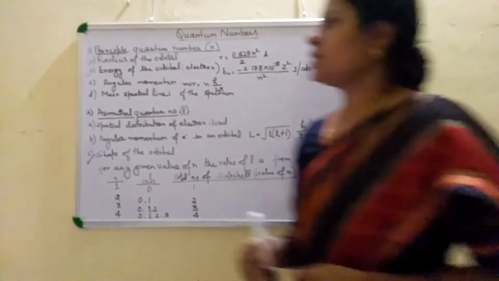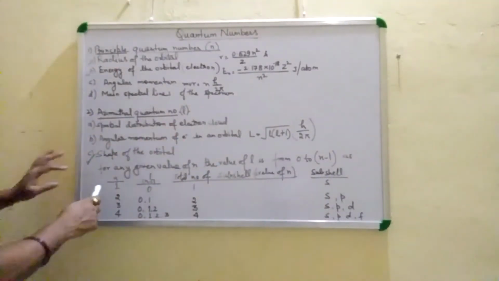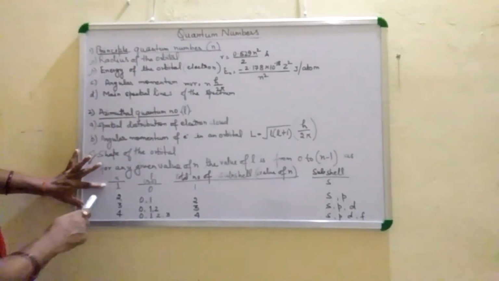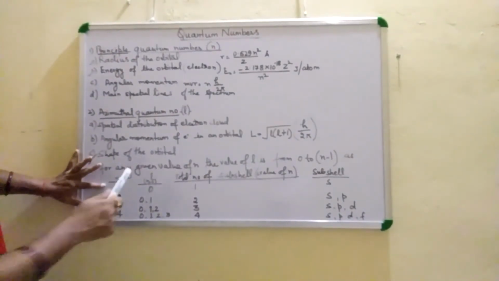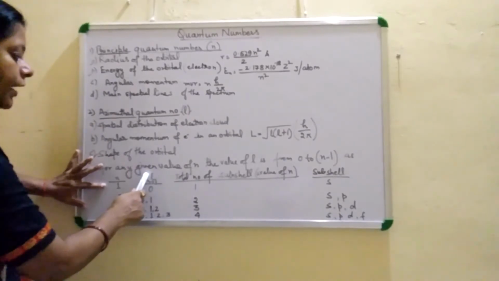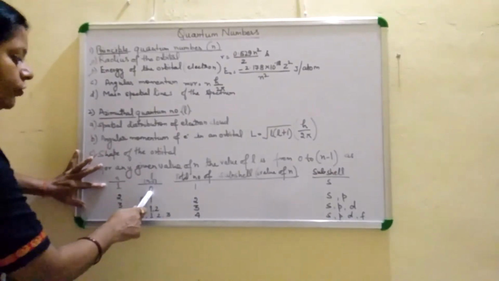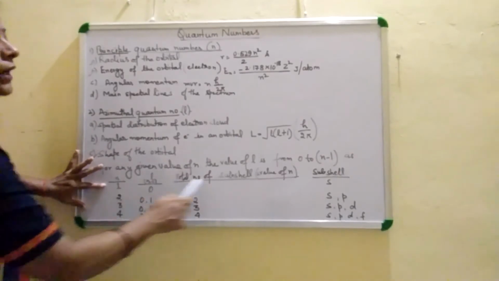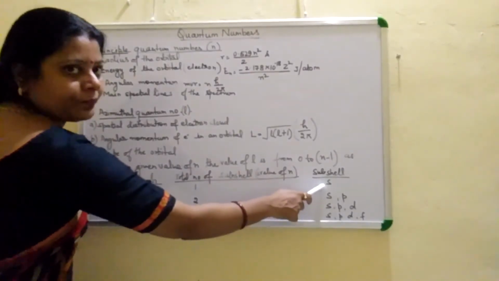So let us see what happens. If the value of n, principal quantum number, is 1, means K shell, the value of azimuthal quantum number l is n minus 1, means 0. 0 represents the s subshell.